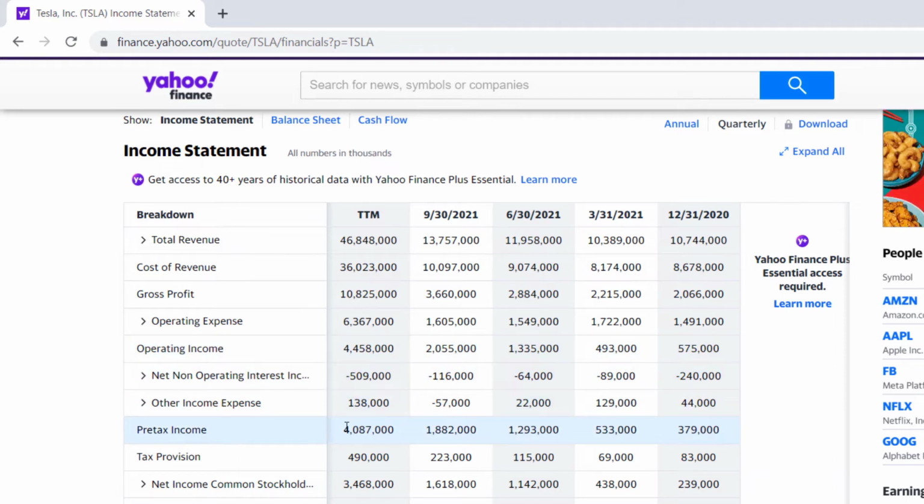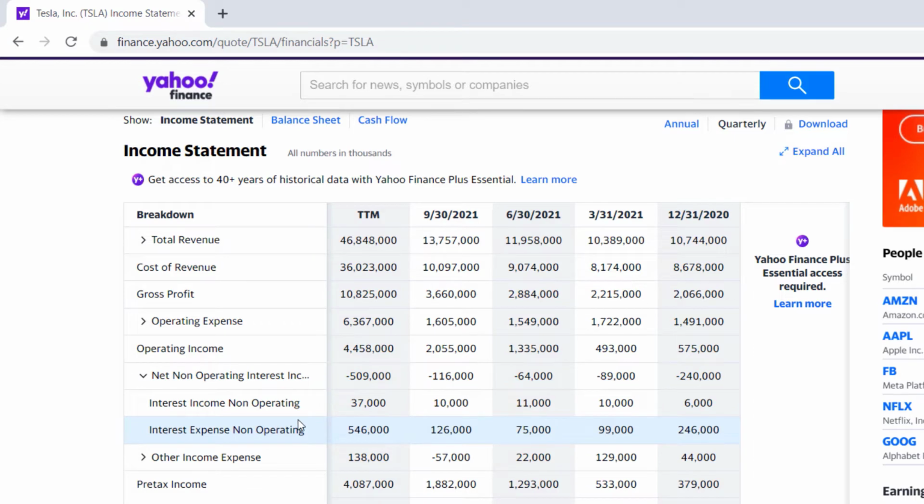What's the bottom line income? So that's our income from our operations. By making cars, we've got operating income of this. If we consider all our different types of expenses, we have this income of 4.45 billion over the last 12 months. If we look at net non-operating interest expense, this is expenses from interest. So we have interest income and we have interest expenses.